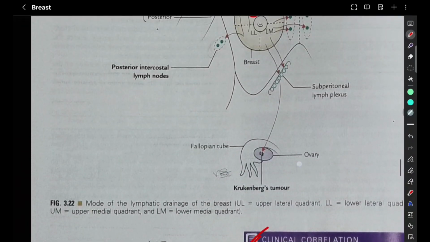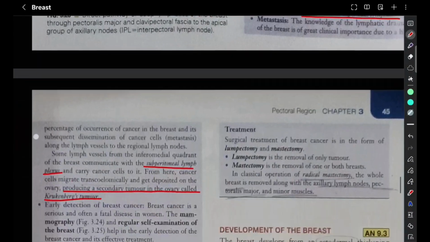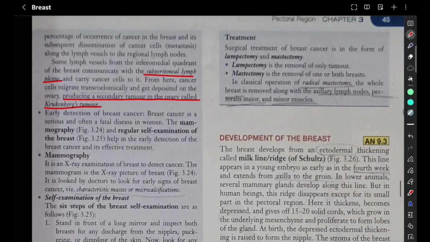So those lymphatics communicate with the subperitoneal lymph plexus, and from there it goes to the ovary. So in the ovary, a secondary tumor develops because of this, called Krukenberg's tumor.